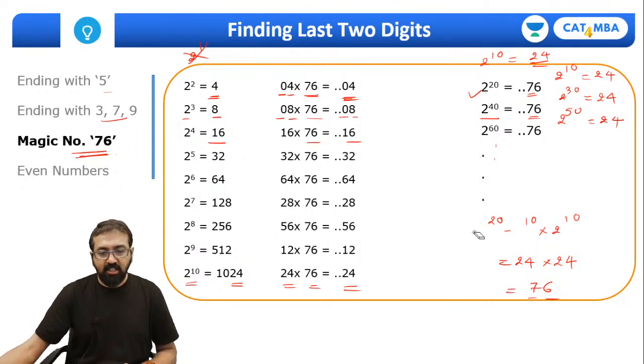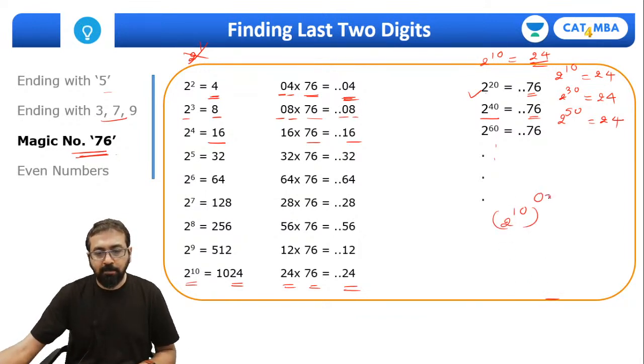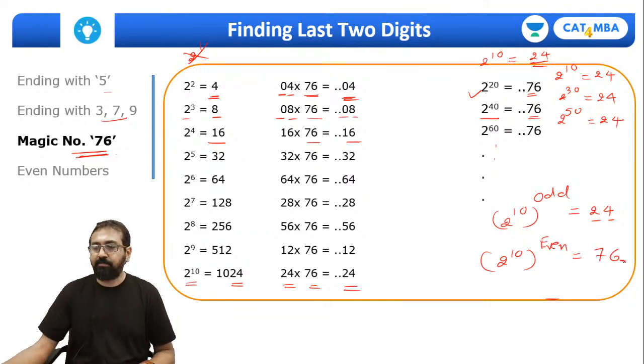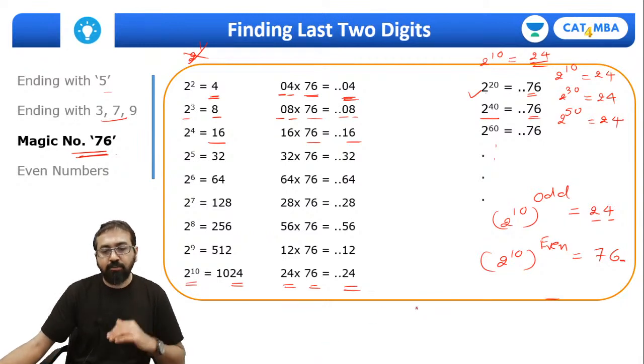So in general, I can write it this way. 2 raised to 10 raised to odd power, last two digits will be 24. 2 raised to 10 whole raised to even power, last two digits will be 76. Correct? Now let me tell you how are we going to use this thing.